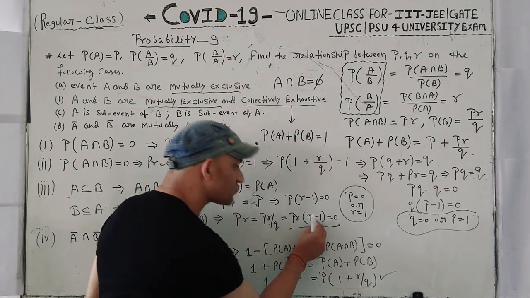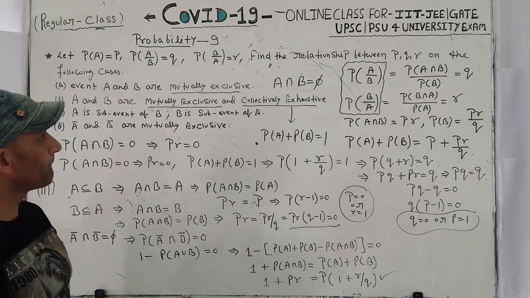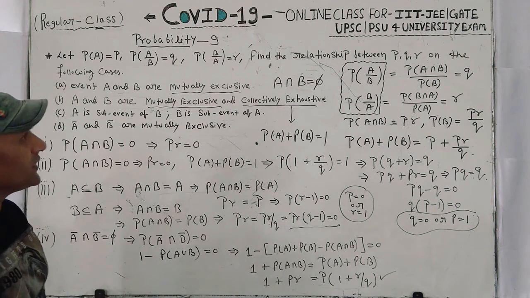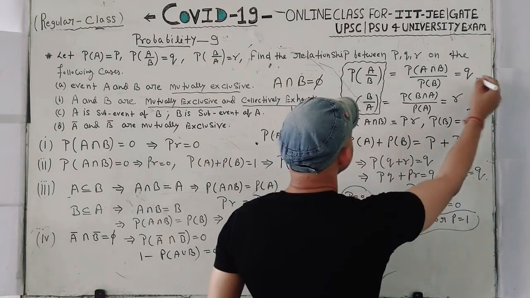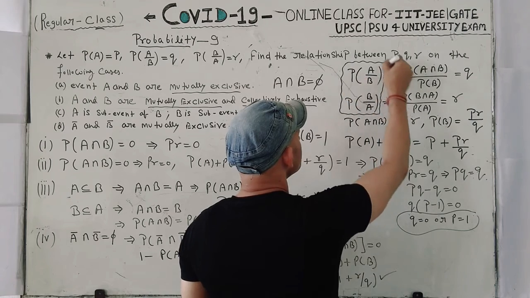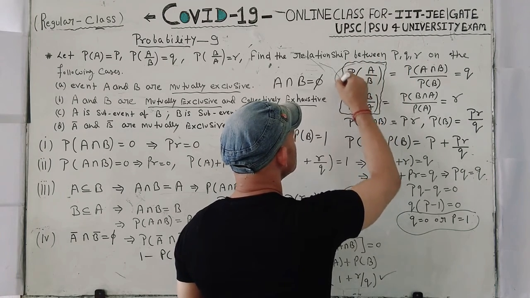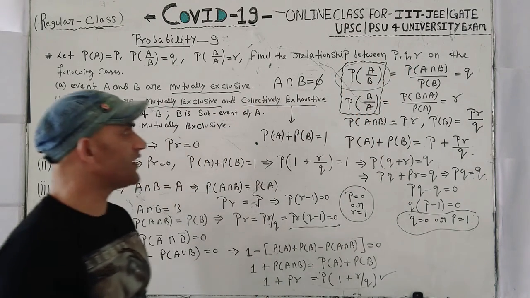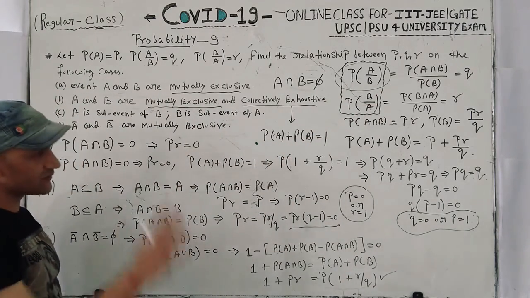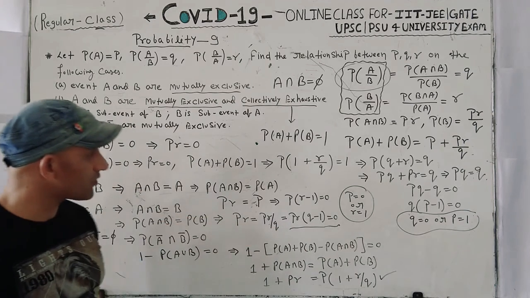Suppose this Q minus 1 is equal to 0. If this is 0, then Q is equal to 1. If Q is equal to 1, it implies that probability of A upon B is equal to 1. Now you have to think, is it possible that probability of A upon B is equal to 1? You must think whether this case is possible or not.